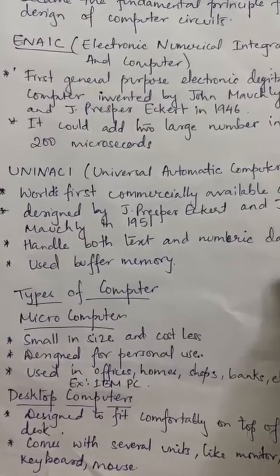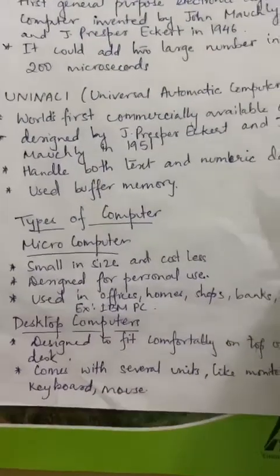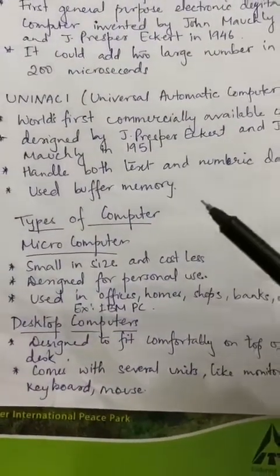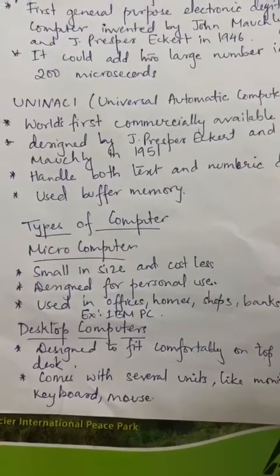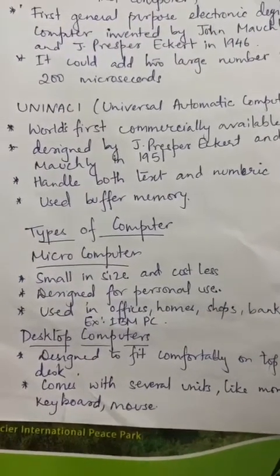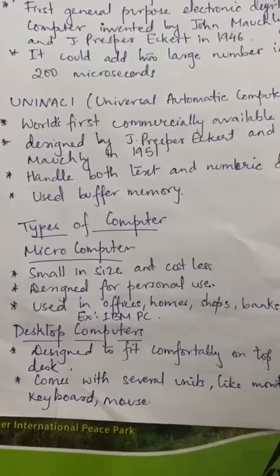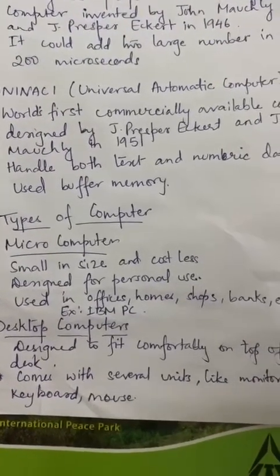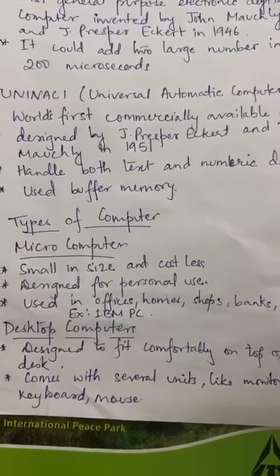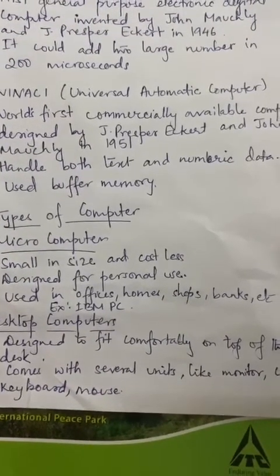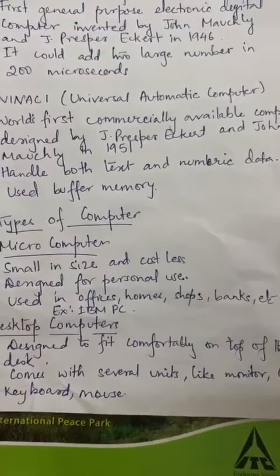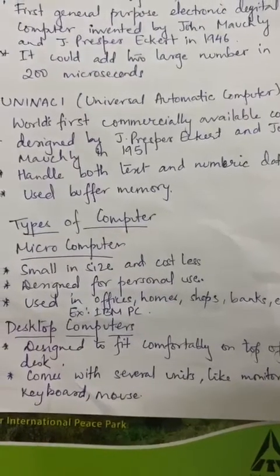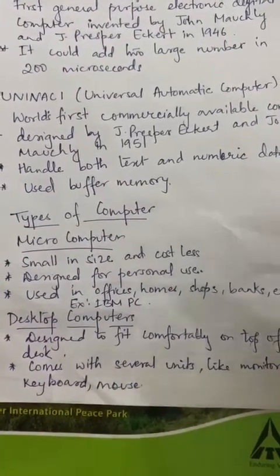Now we will see the different types of computers. The first one is the microcomputer. Microcomputers are small in size and cost less, and these computers are designed for personal use. They are used in offices, homes, shops, banks, etc. One example of a microcomputer is the IBM PC.